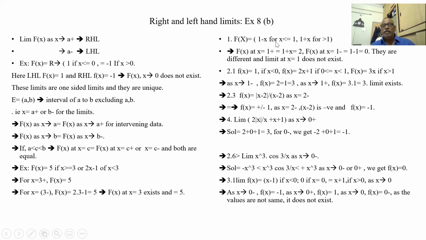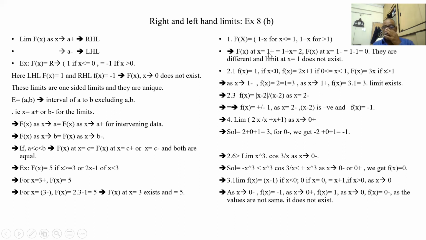See, f of x is 1 minus x for x less than or equal to 1, and 1 plus x for x greater than 1. If I'm putting x is 1 plus, which equation do I have to use? I have to use 1 plus x. So 1 plus 1 is equal to 2. If it's x is 1 minus, I have to use this equation: 1 minus 1, 0. So at x is equal to 1, the limit does not exist because the right side is 2 and the left side is 0.